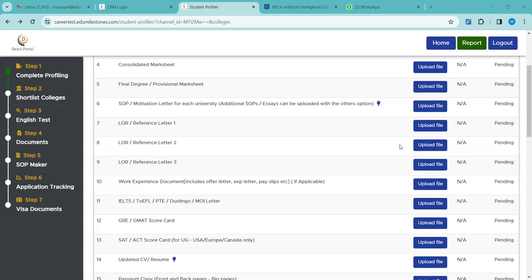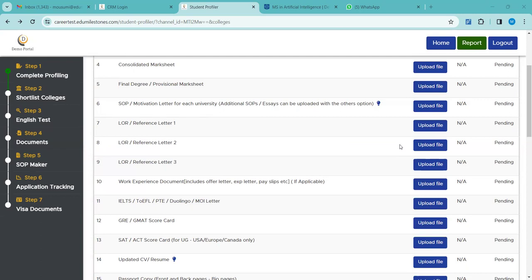Why are these LORs required? Because the universities reach out to the referees inquiring about the candidates. If LORs are provided wrongly and the universities get a wrong picture, there might be rejection.